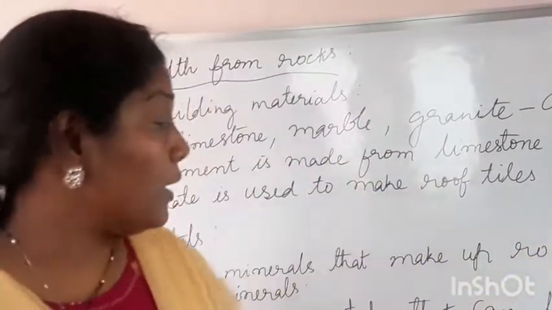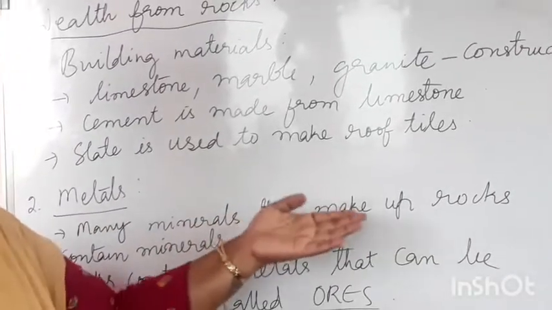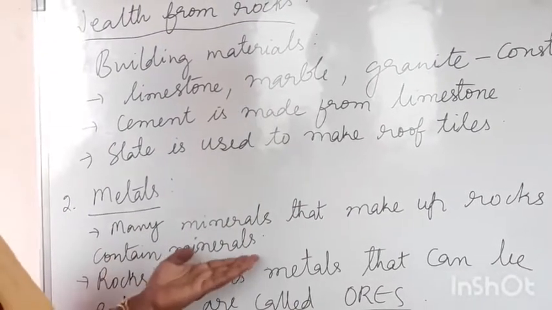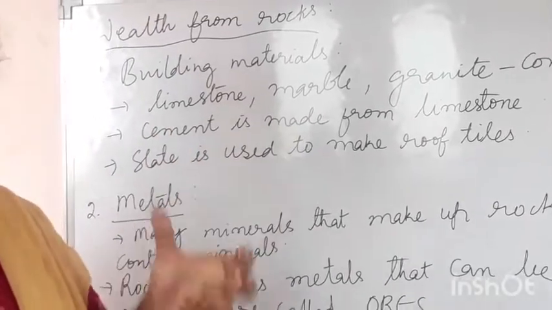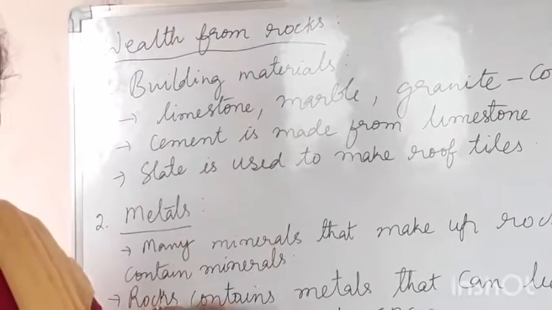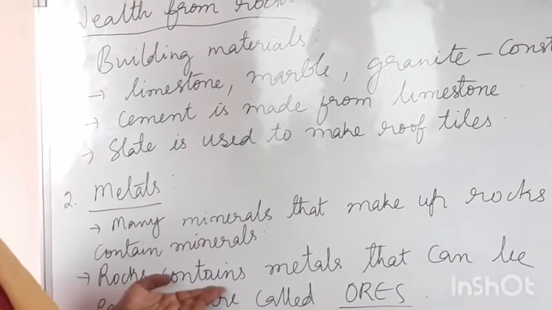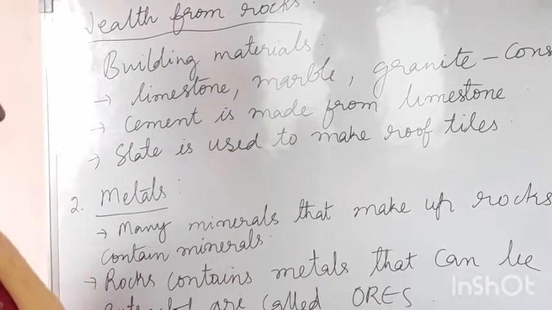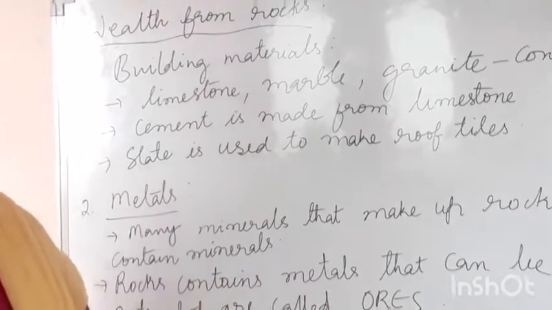So how are we going to extract these metals? Many minerals that make up rocks contain metals. I told you before, every rock is made of minerals. Those minerals may be one or more than one. Okay, rocks containing metals that can be extracted are called ores.